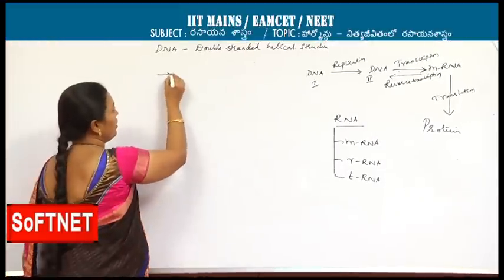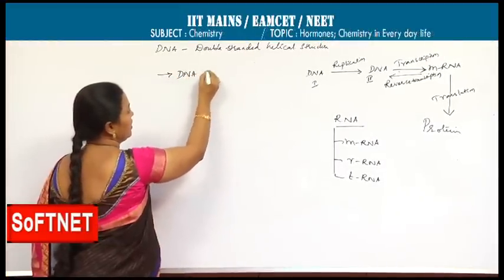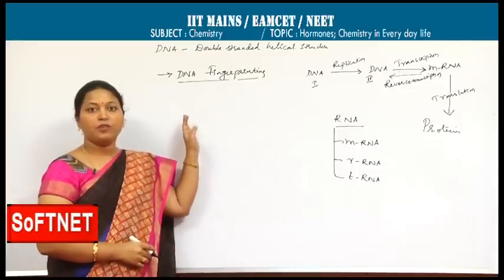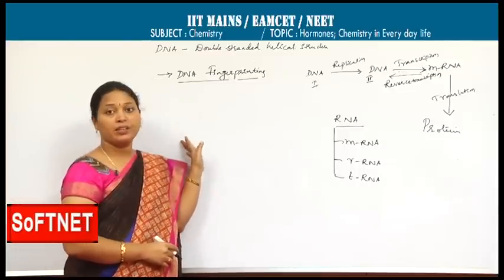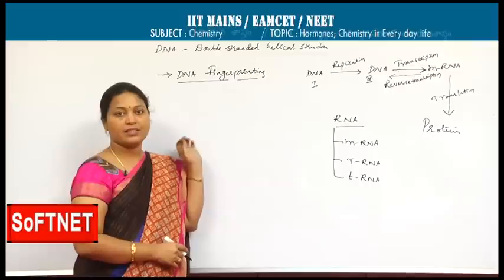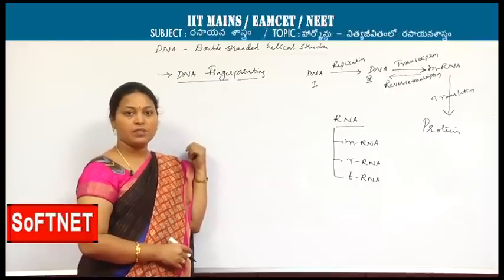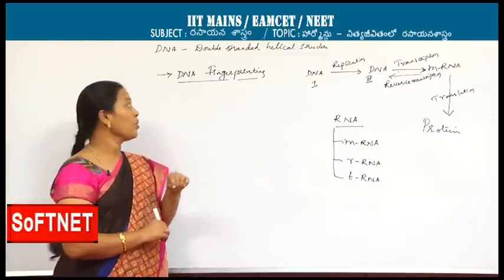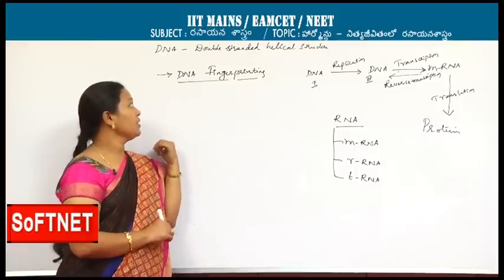Next, the most important aspect in this is DNA fingerprinting. Every human being, every living organism consists of DNA. The sequence of nucleotides is very unique. One DNA may not match another DNA.